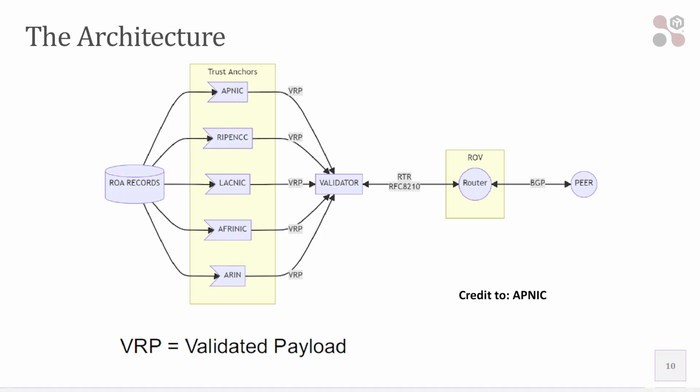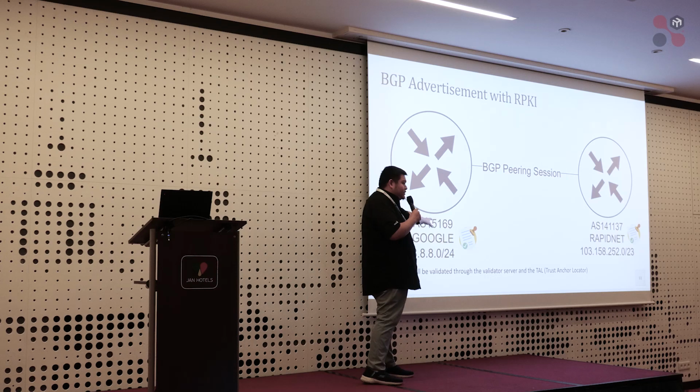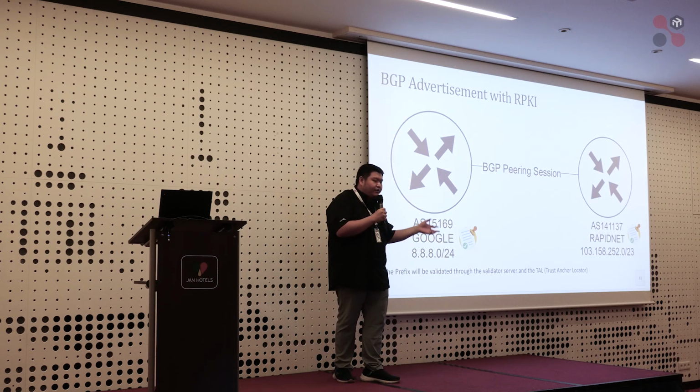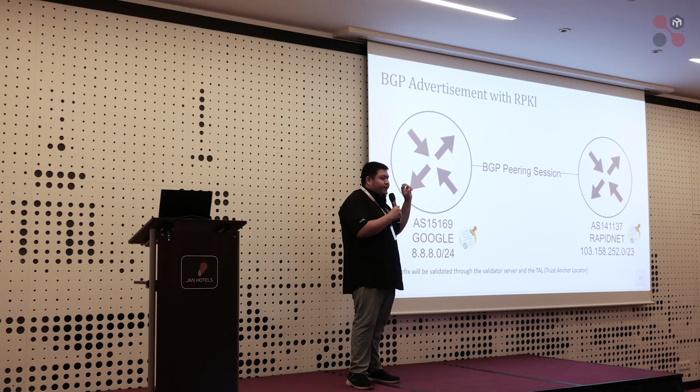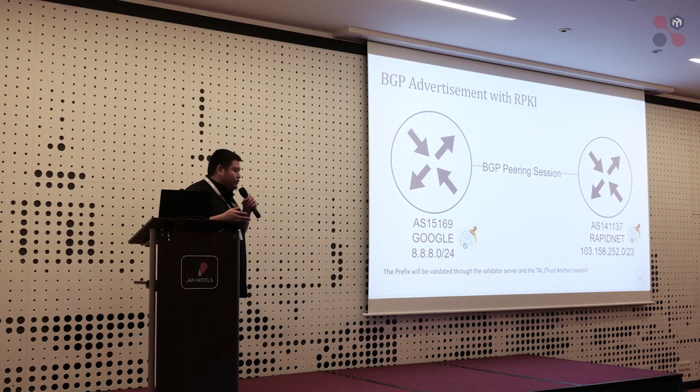Then you integrate the validator with the router and apply it to your BGP neighbor. So it is the same as before, but with RPKI, the prefix that is announced here is verified. It is validated, the data is signed using a cryptography system. They validate the data through the validator server and the trust anchor.